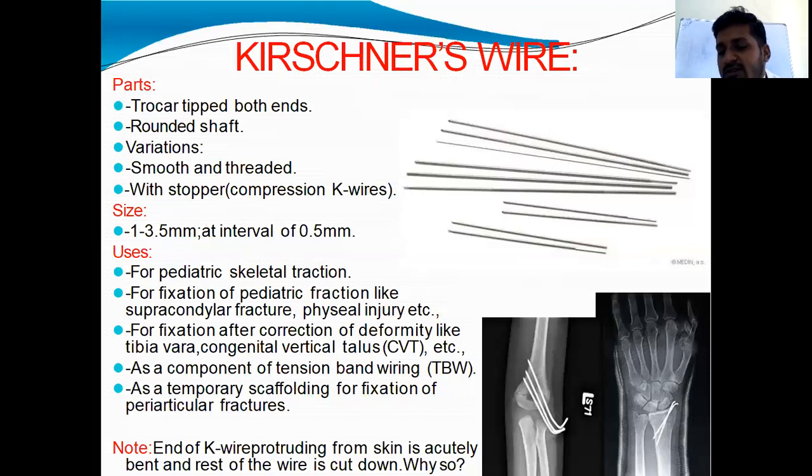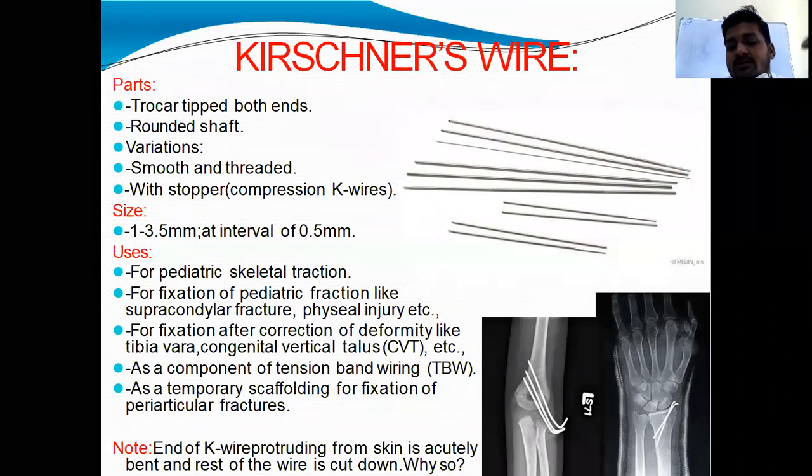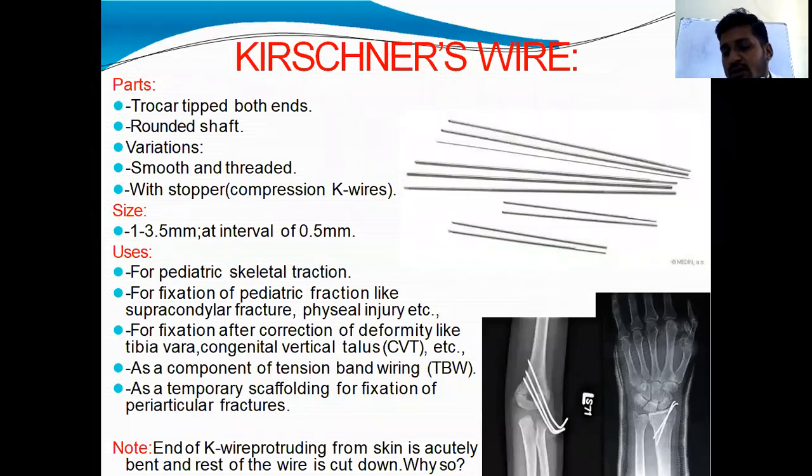The distal end is bent acutely. Why have they bent it? The end of the K wire protruding from the skin is acutely bent, and the rest of the wire is cut down, to prevent migration of the K wire proximally. After the fracture has healed, after 3 or 4 weeks, they will remove this K wire, and for easy removal this bent end is useful.